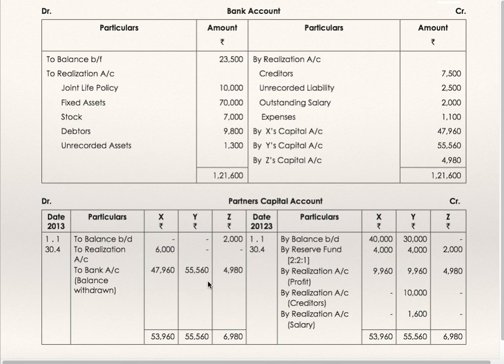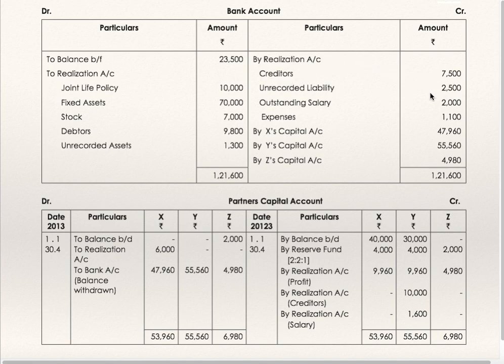This is the balancing figure and your bank account should finally tally. Bank account to balance brought down 23,500. You have credited this to realization account, joint life policy, fixed assets, stock, debtors, unrecorded assets. In the realization account, we have shown this separately, 9,000 and 800, whereas in the bank account they are showing it together, they have added 9,000 and 800.